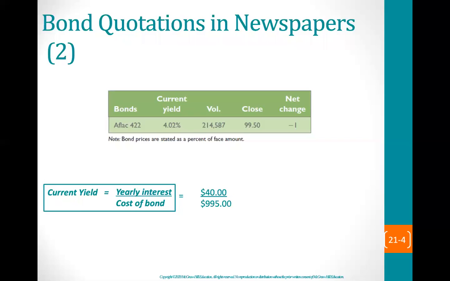Remember, this is a percentage, so 99.5% of $1,000 is $995. $40 divided by $995 gives you 4.02%. That is the current yield, 4.02%.